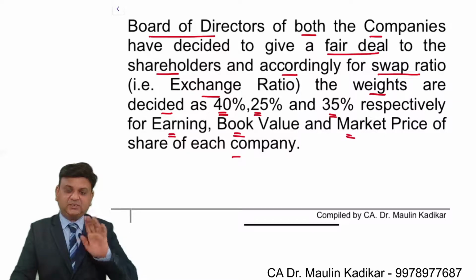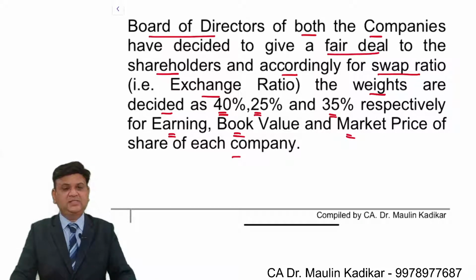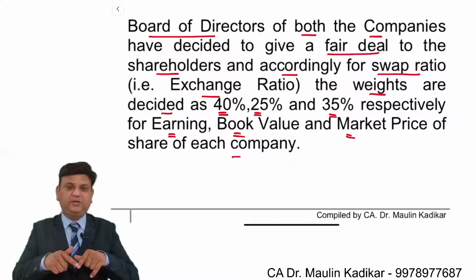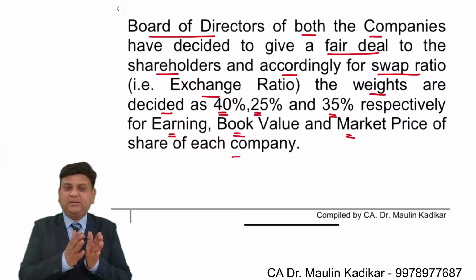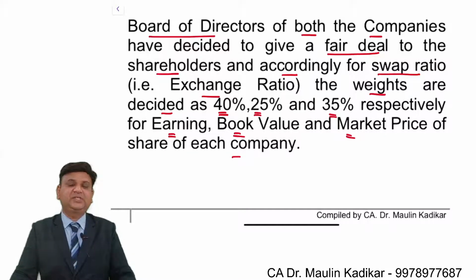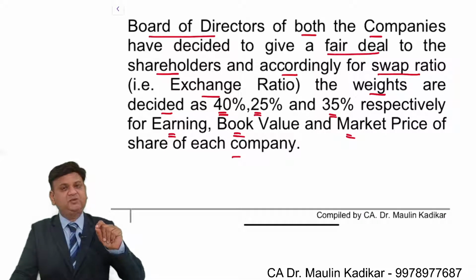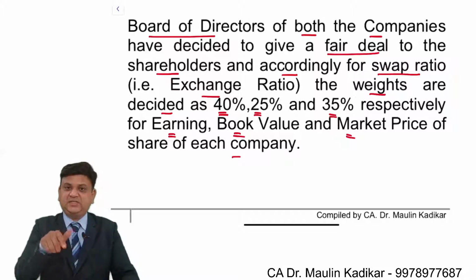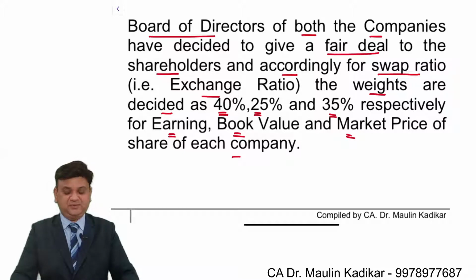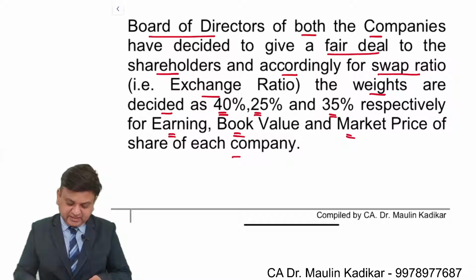Over here in this question we understand that the things are in this way only, wherein there is more than one way by which the exchange ratio is determined. Certain weights are assigned to the different parameters and then we have a weighted average exchange ratio to be applied for the purpose of acquisition. Do not write anything, let me explain to you.